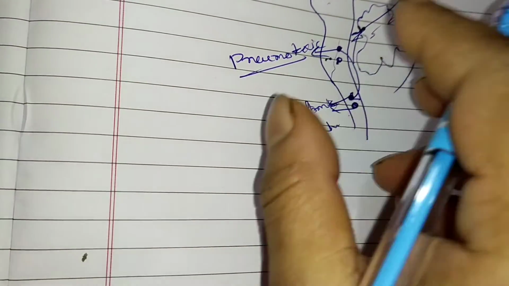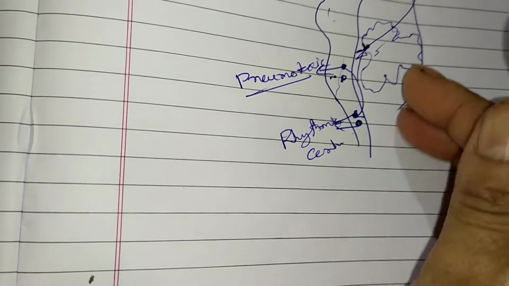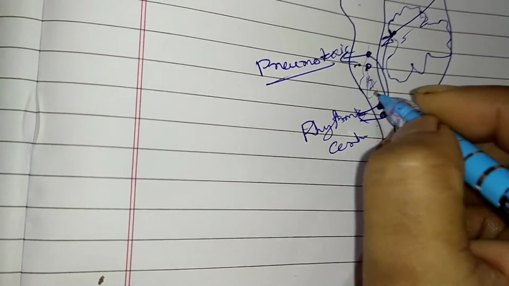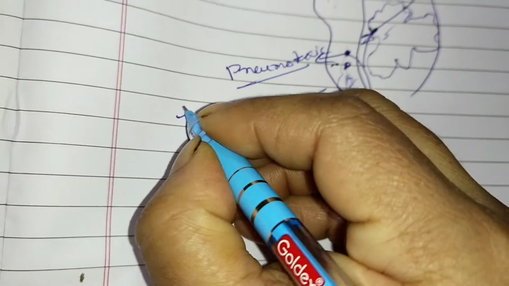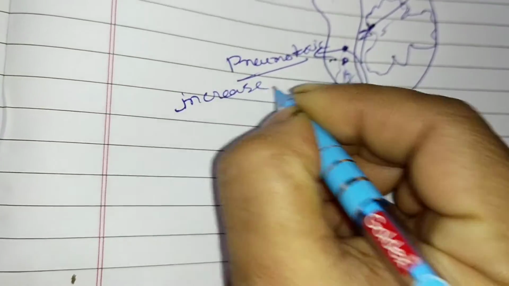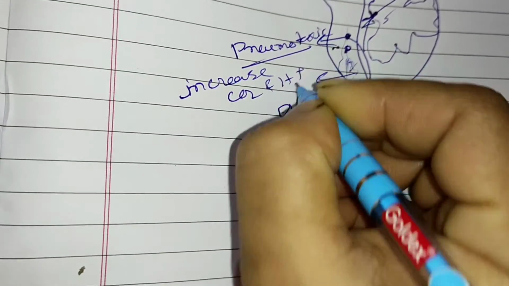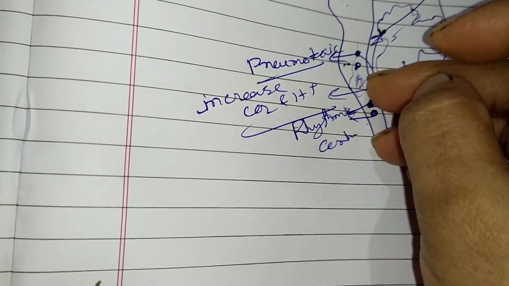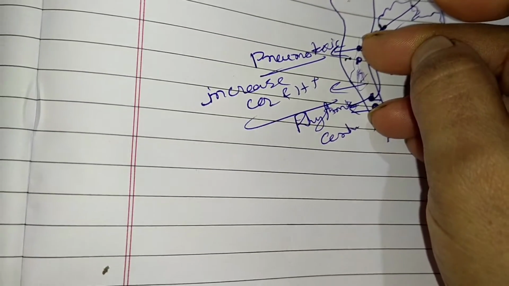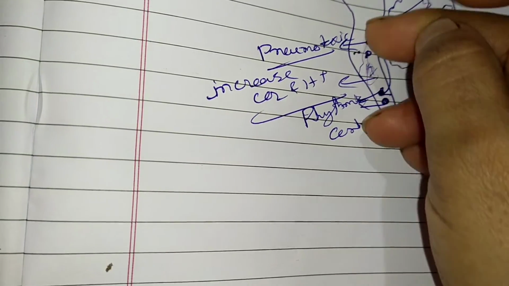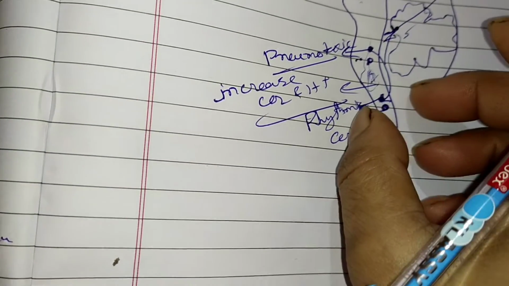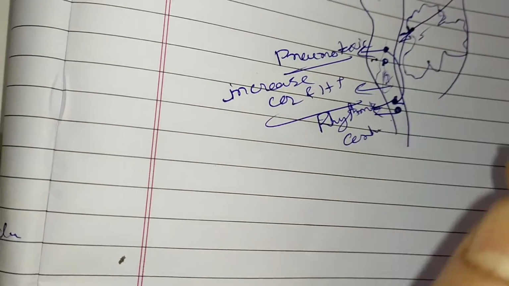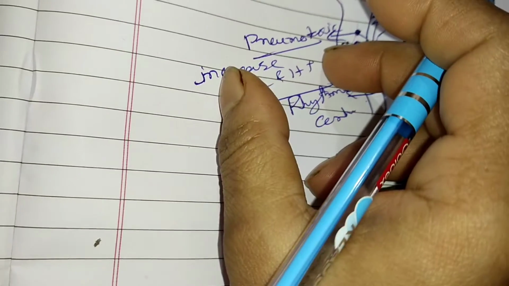So the duration of inspiration will be controlled, as well as CO2. Adjacent to this, a sensitive area is also present, which is sensitive to an increase of CO2 and H plus ion concentration. When the CO2 and H plus ions increase, they become active. When they become active, they pass the signal to control the rhythmic center, and the rhythmic center controls the respiratory rate, to remove that CO2 and H plus from the body.